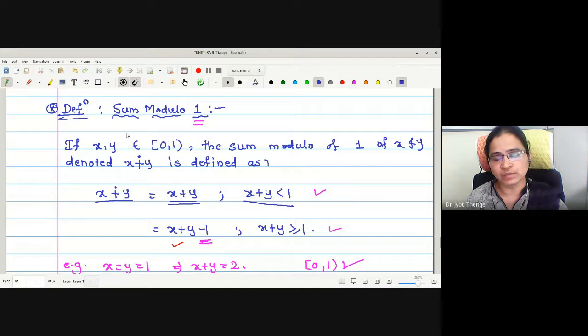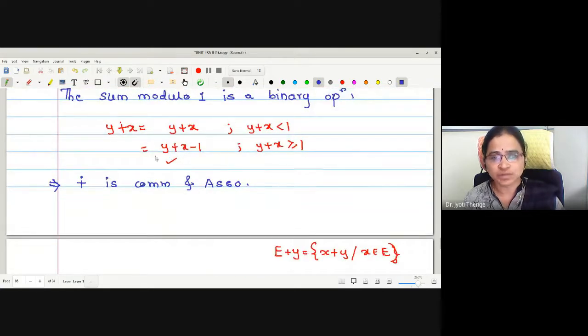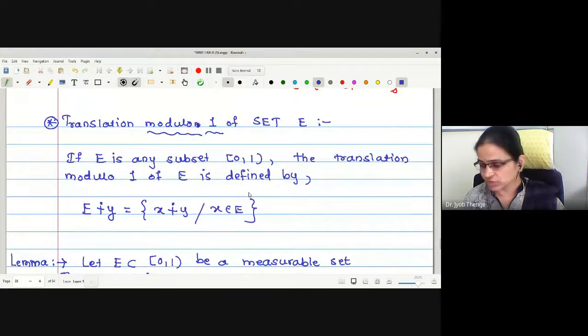for any two elements x, y in the same interval, the maximum possible sum would be less than 2, because it is open at 1. If it is less than 2 and I subtract 1 from that, the value is going to be less than 1, and it will be a member of the same interval. Therefore, the reason behind taking this minus 1 is just to make sum modulo 1 a binary operation. We have seen that this is a commutative operation and also associative. The next definition we have seen is translation modulo 1 of the given set E.